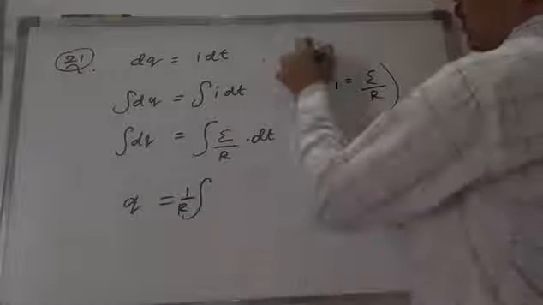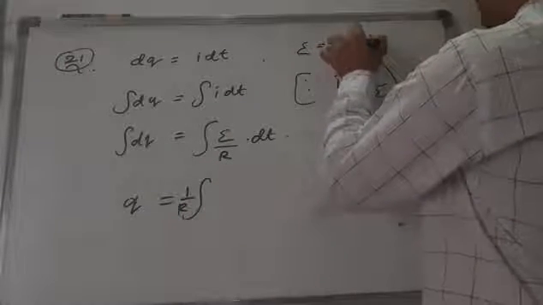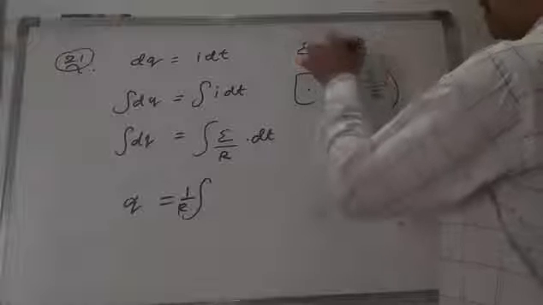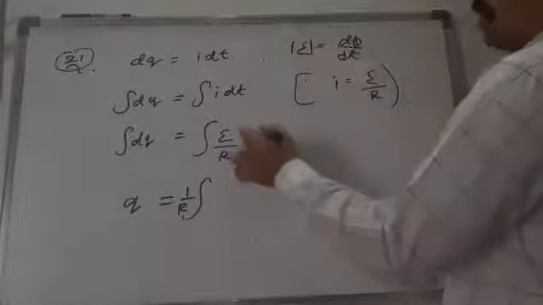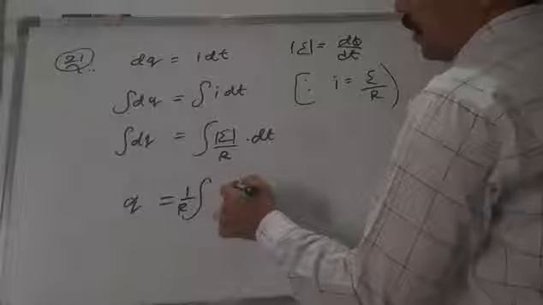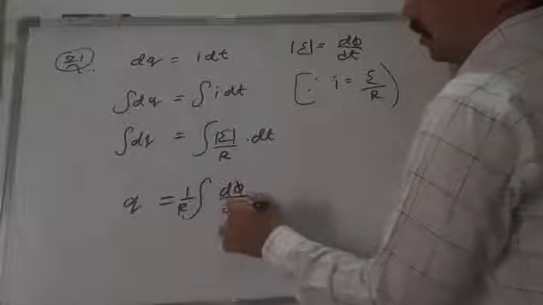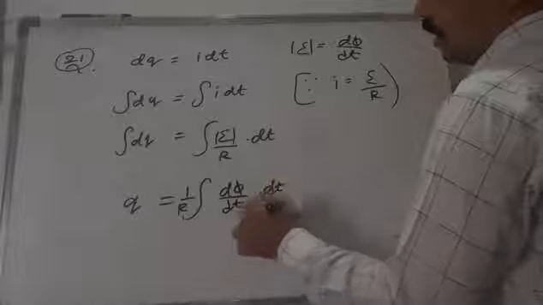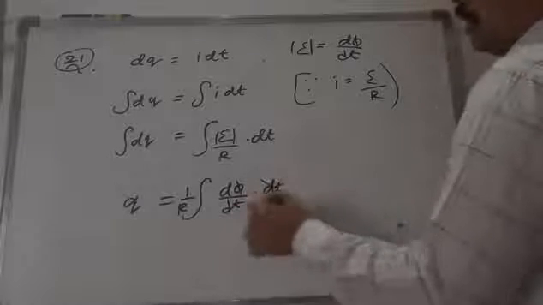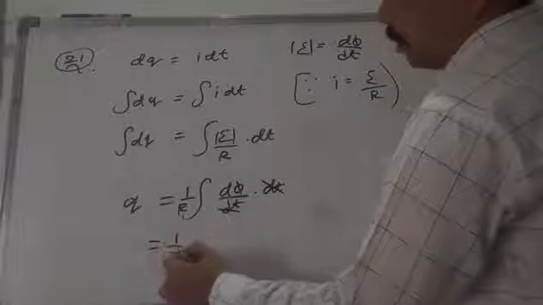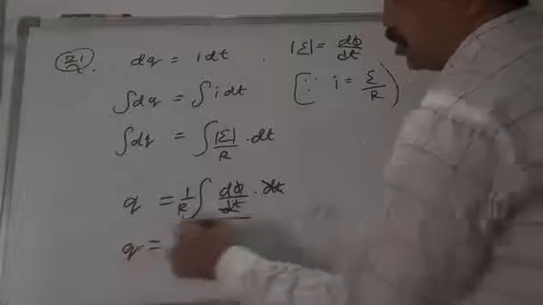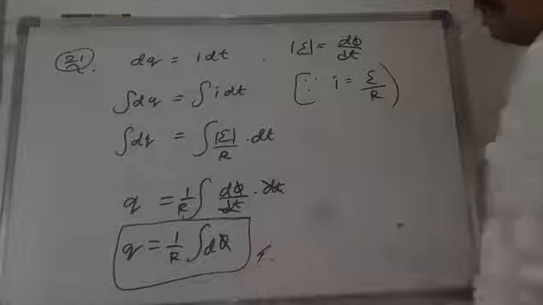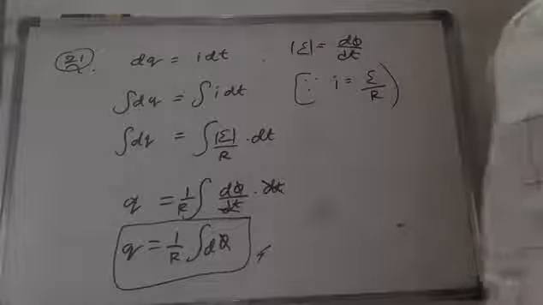Epsilon means what we have written? Epsilon is d phi by dt, right? Minus d phi by dt. If you take the modulus you won't get the minus here, right? So I am taking the modulus, so d phi by dt we will get into dt. So dt gets cancelled. Ultimately what we will get? 1 by r integral d phi is equal to charge. Like this we get the formula for the charge in the form of integration.